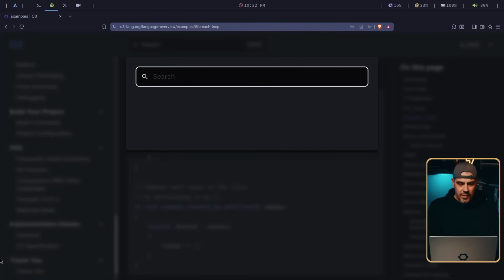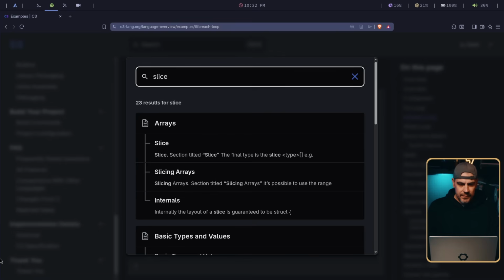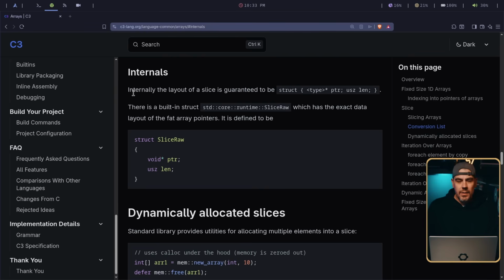So there's a little bit of overhead right there when you're passing around slices. So if we look for slice, yeah, here we go. Internally, the layout of slice is guaranteed to be a struct, a type, a pointer, and then USZ. I think that's just a ulong. This is what your slice actually looks like. It has all the data, the array basically of the amount of items, and it gives you the length.